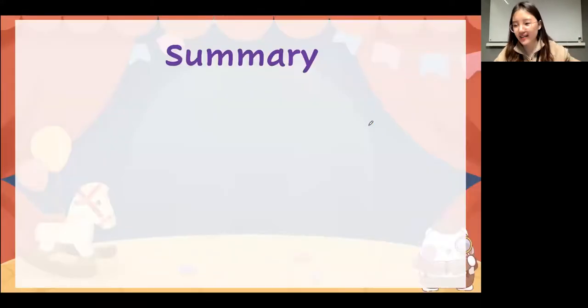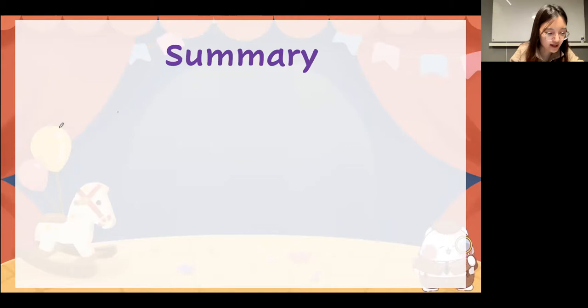So for now, everyone, let's make notes together. Okay, just 1 minute. Please prepare with your pencil and paper. Let's make notes together, everyone. If you have prepared with your pencil and paper, can you type 1 in the chat box? I'm looking forward to receiving your notes. Okay, very well done. Let's do it.